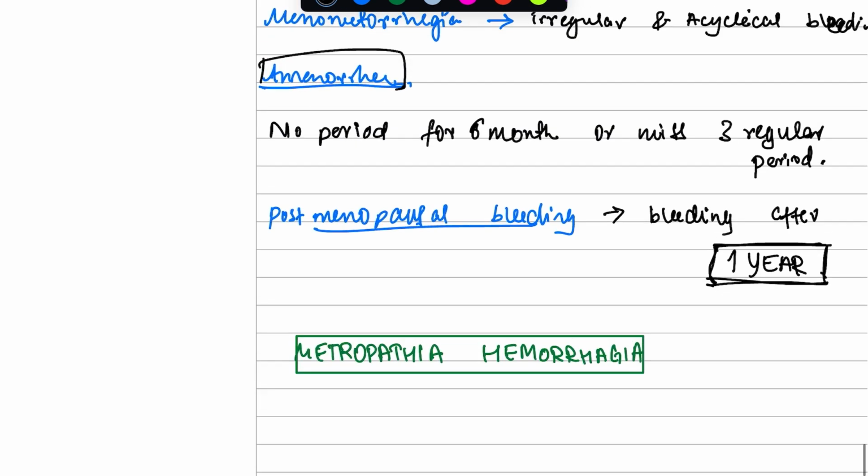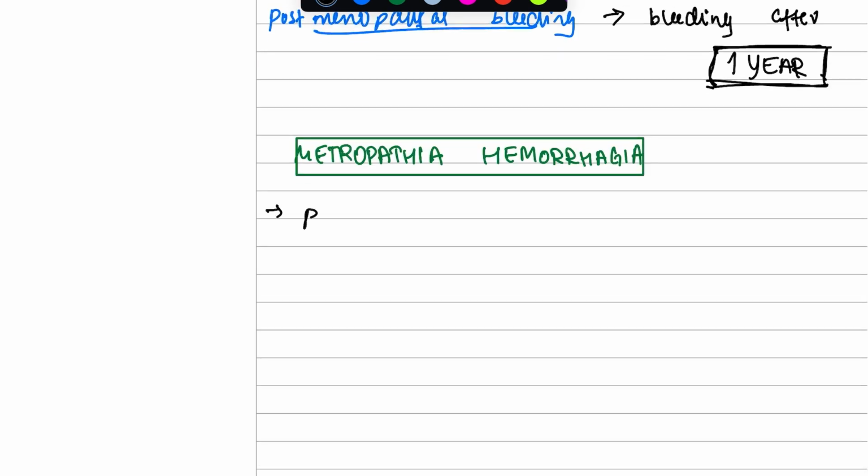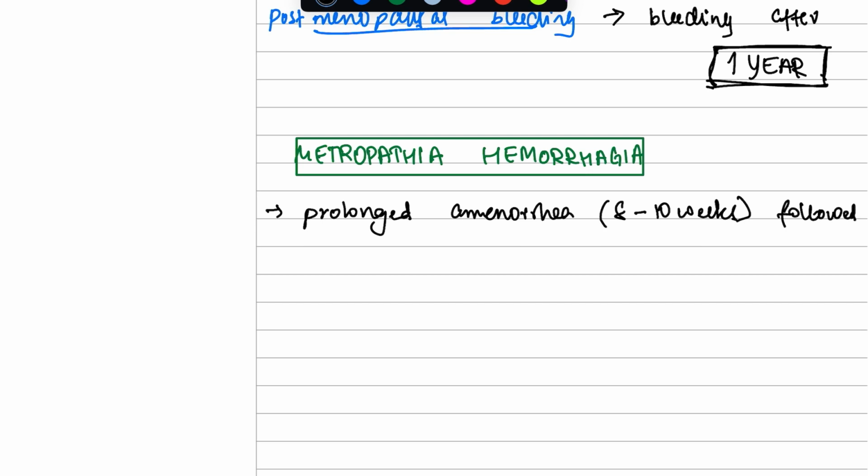You know amenorrhea means there is no bleeding for 6 months, but in this case the span would be 8 to 10 weeks. You don't have your periods for 8 to 10 weeks, and this is followed by heavy bleeding. So when you have your periods, there is a lot of bleeding.